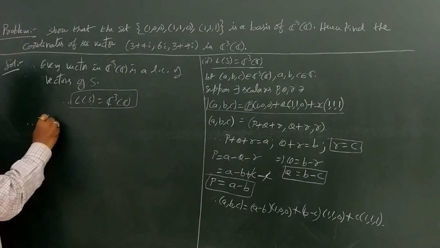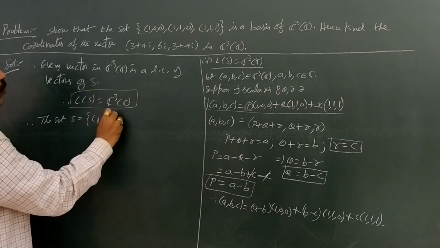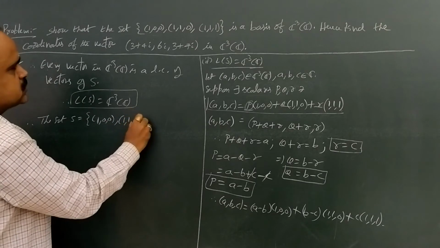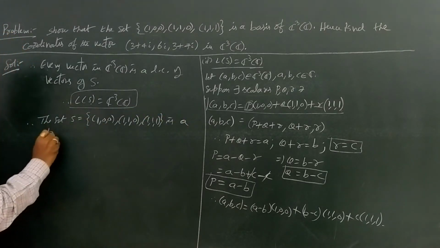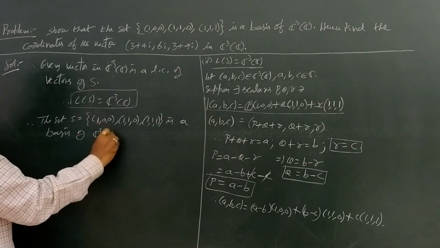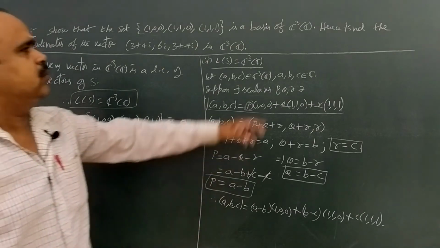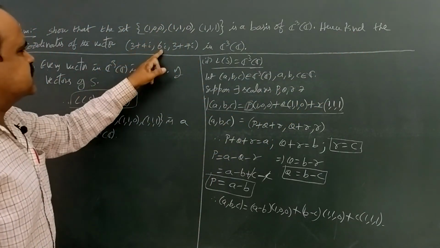Therefore the set capital S equal to the set {(1, 0, 0), (1, 1, 0), (1, 1, 1)} is a basis of C cube over C. On continuing the problem we have: hence find the coordinates of the vector (3 plus 4i, 6i, 3 plus 7i).